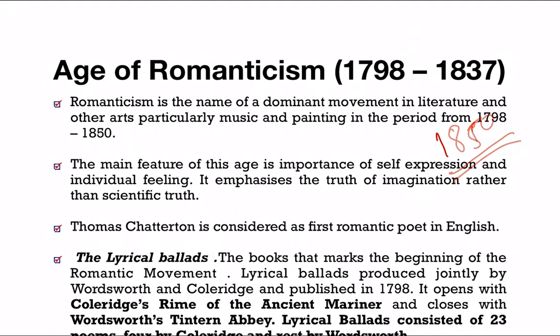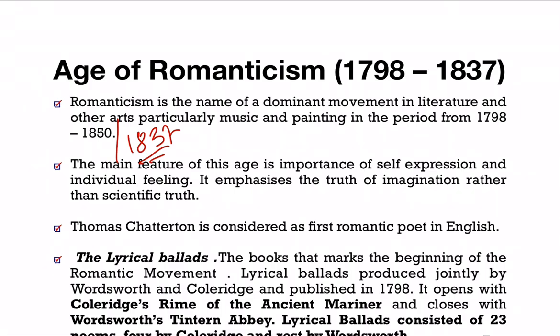Now, what is the significance of the Romantic period? Especially we will see what is important for our examination. So Romanticism is the name of the dominant movement in English literature. Whatever the English literature periods are, the Romantic age is considered the most dominant era of English literature, right? And as I said, in many books it is written 1850, and 1837 also. So the main feature of this age is what? Self-expression and individual feeling. It emphasizes the truth of imagination rather than scientific truth.